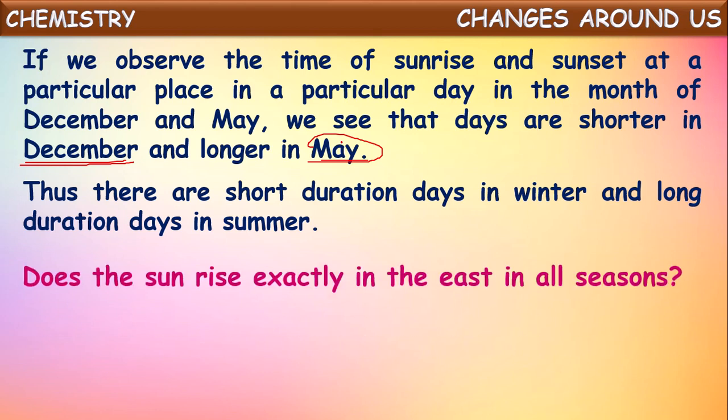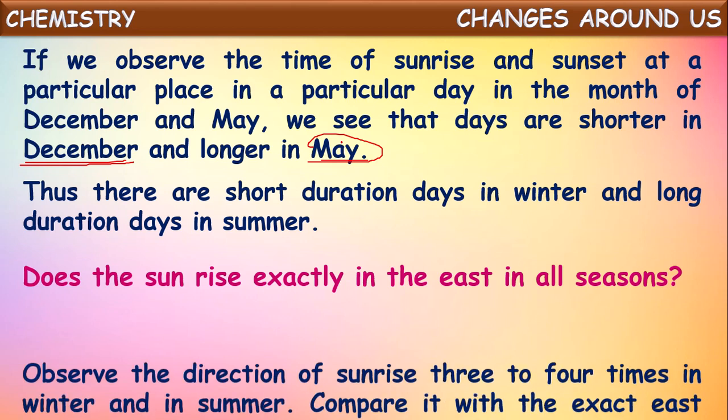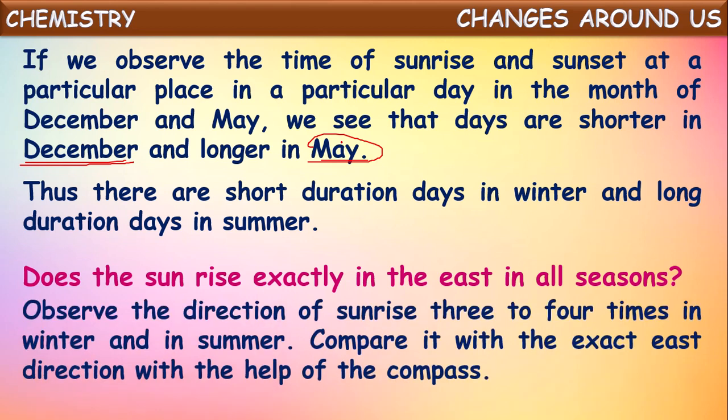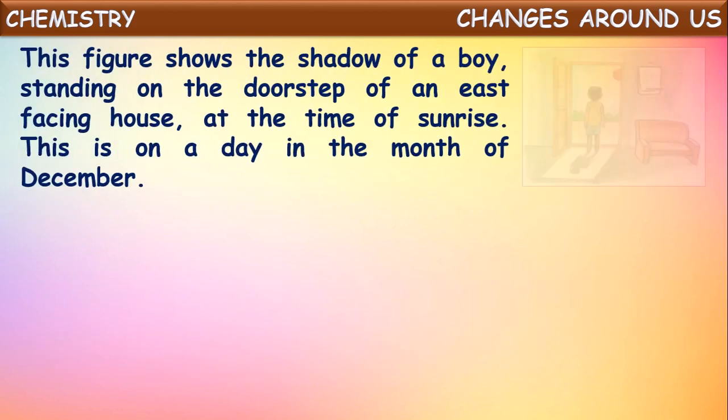Does the sun rise exactly in the east in all the seasons? Will it happen? No, there will be slight changes. Let us see how it is. Observe the direction of the sunrise three or four times in winter and in summer. Compare it with the exact east direction with the help of a compass.